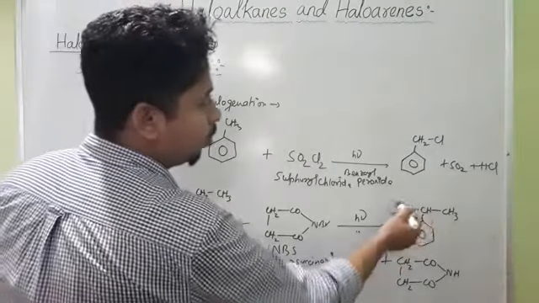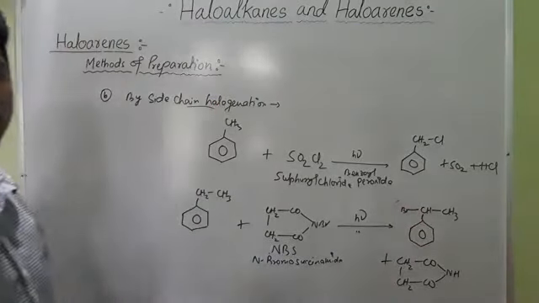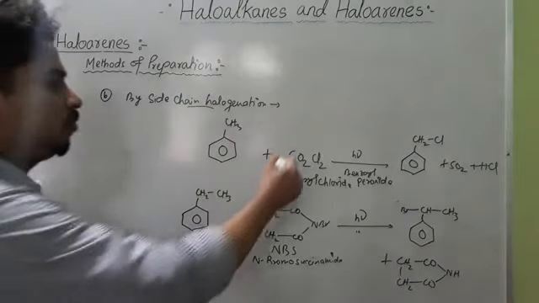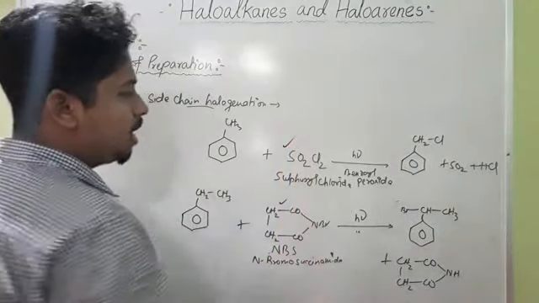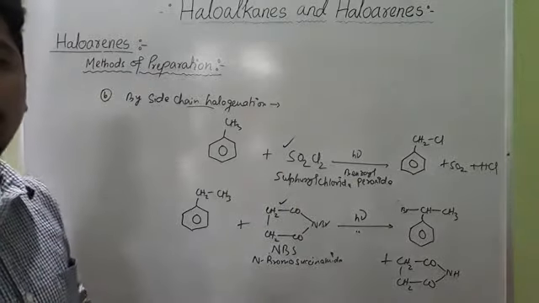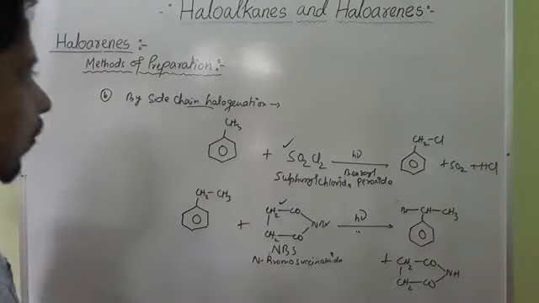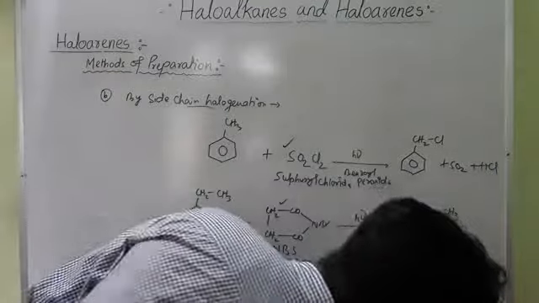So this is benzylic bromination. So with the help of these reagents also, sulfuryl chloride and NBS, we can get these side chain substituted products.